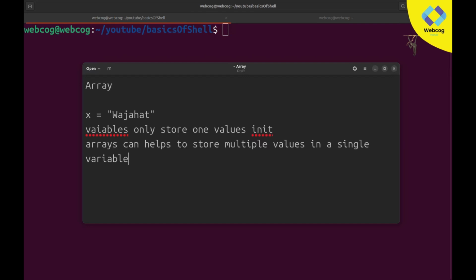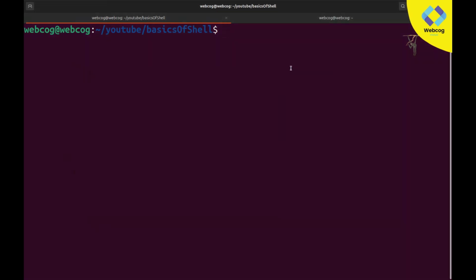Alright, so as I mentioned clearly, arrays help us store multiple values in a single variable. These are called arrays. So I don't think I need to explain more about this. We will learn about them practically.